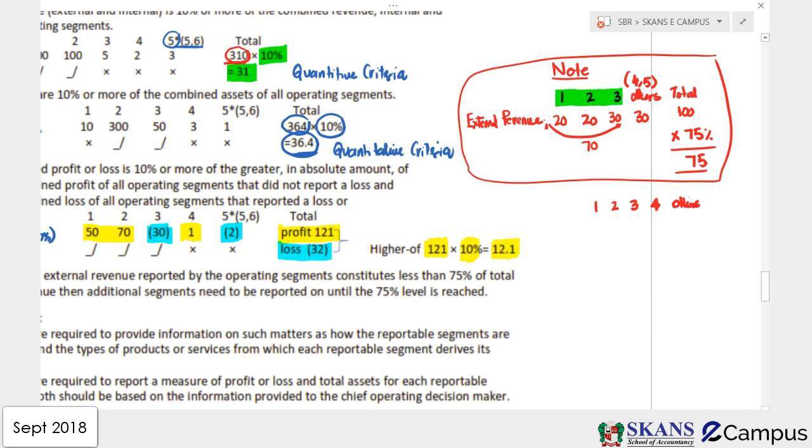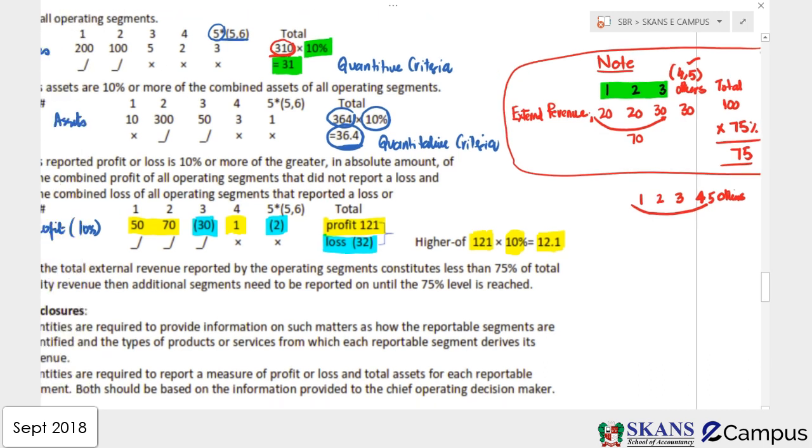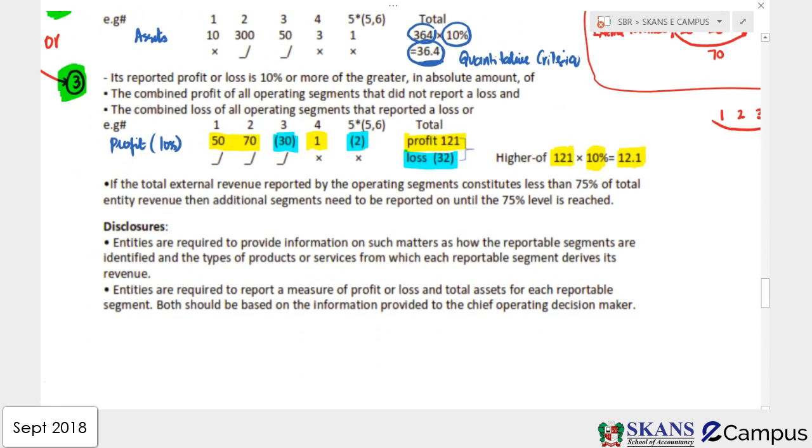Now by bringing 4 here, if the revenue of these segments is more than 75, it will be the note. If it's less than 75, you will bring the 5 as well. You will bring the 6, you will bring the 7. We have many segments in these others, guys. So this is how you are going to report them. So this is the 75% criteria, guys.